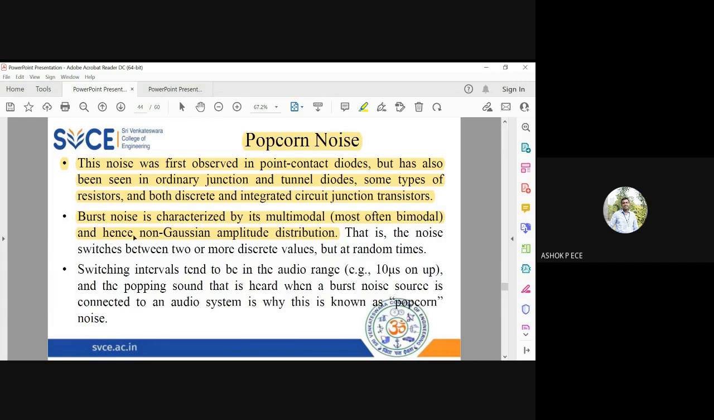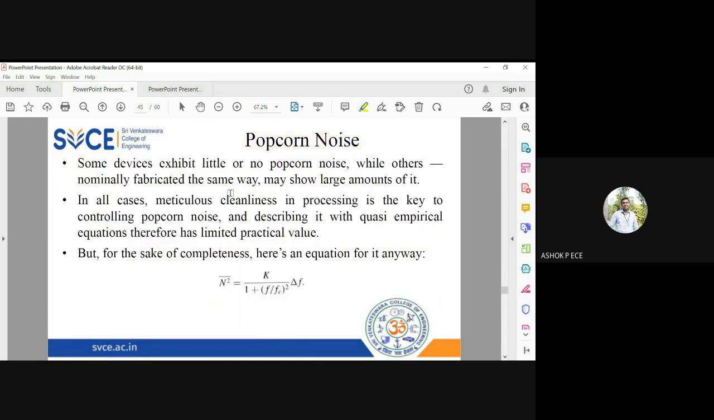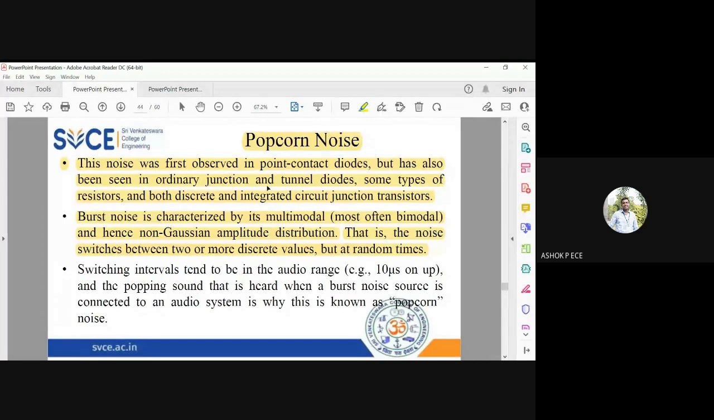So this uses a non-Gaussian amplitude distribution model, because the noise can switch between two or more discrete values at random times. The noise can repeat, giving the same noise power, or it can vary, or it can keep on varying between two parameters, three parameters, four parameters, but that is completely random. So we cannot predict that. Just like how we had an RMS noise power equation, we cannot exactly model this popcorn noise, because it is completely random in nature, and it depends more on the device parameters.